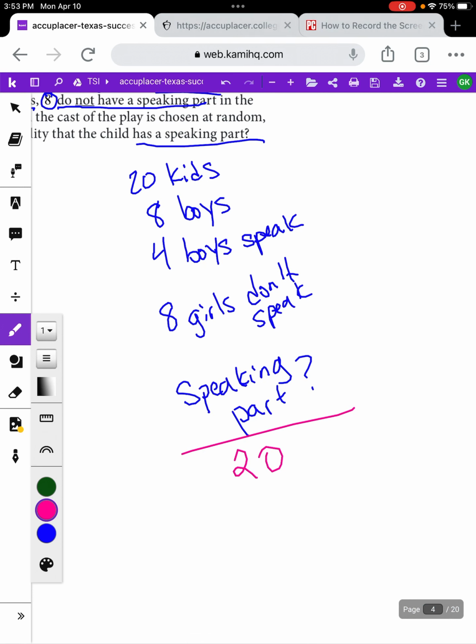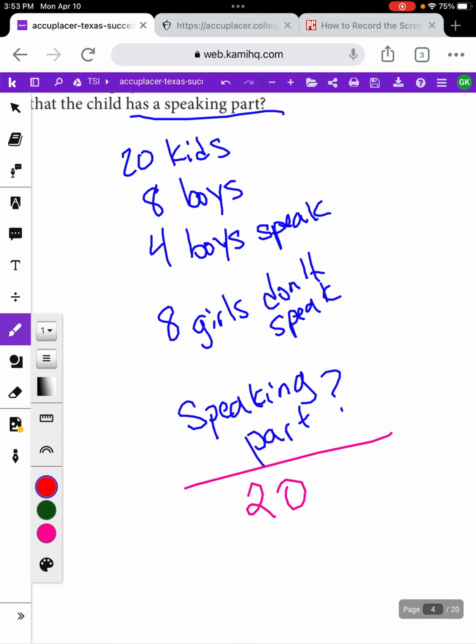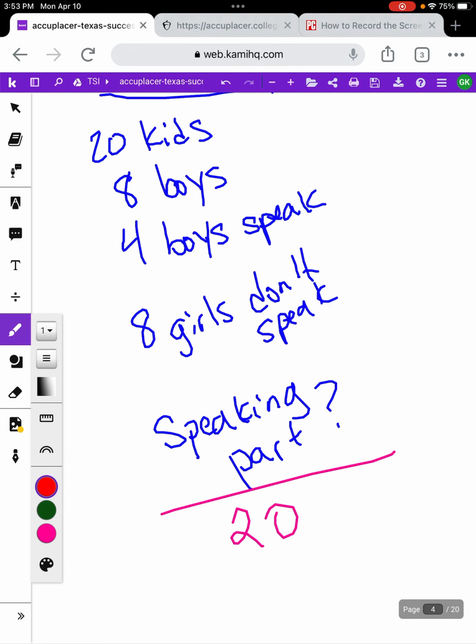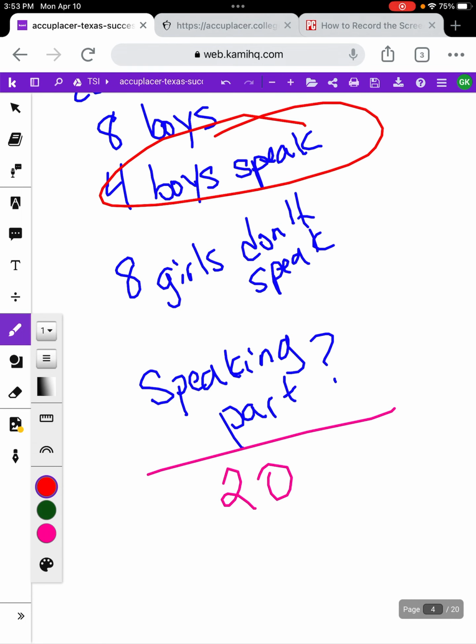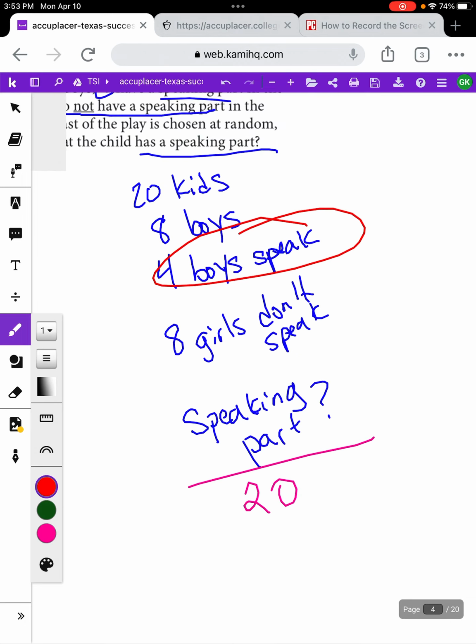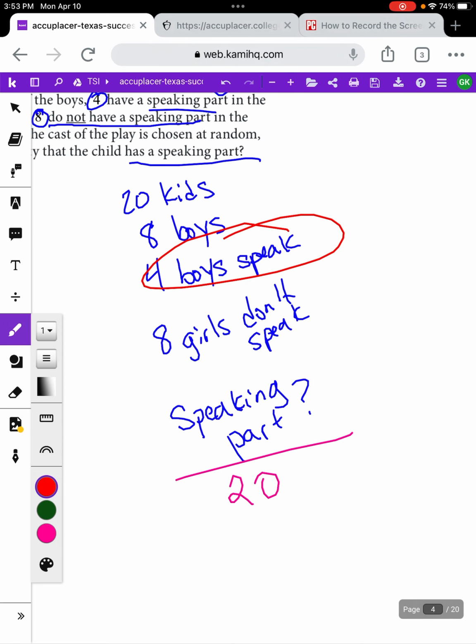So we need to figure out how many kids have a speaking part. Let's come back over to our list that we've been given. There's 20 kids, 8 boys, 4 boys with a speaking part. That's going to be important because we're looking for how many kids have a speaking part. So 4 of the boys have a speaking part. Then it says 8 girls don't have a speaking part. So if 8 girls don't have a speaking part, how many girls do have a speaking part? Well, to figure that out, we should probably figure out how many girls there are. If 8 of them don't speak, the rest of them do speak. Well, how many girls are there?